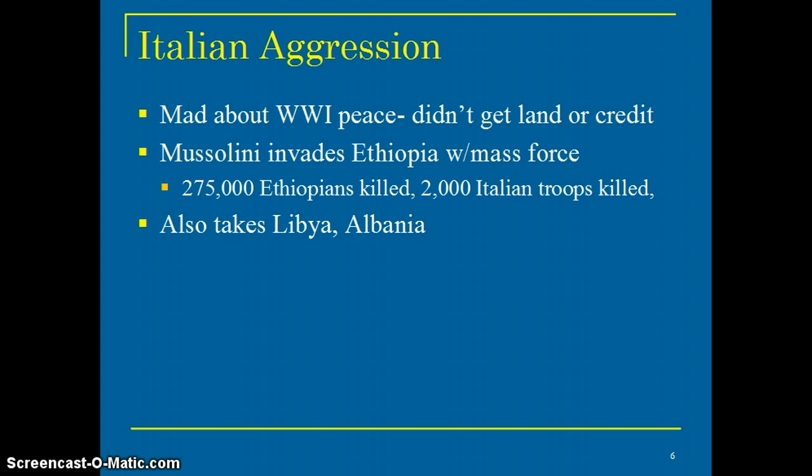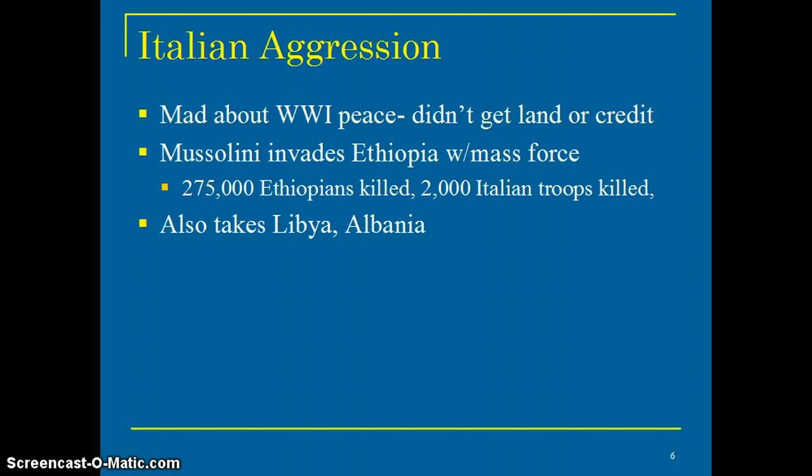The Italian aggression. The Italians are mad about World War I. First of all, they were on the other side in World War I at the beginning, then they switched over to the Allies in the middle of the war, and they were hoping that they'd get some territories and some lands from the German and Austrian Empire. So that causes some problems. They didn't get land, they didn't get credit, and they felt disrespected, and so they leave kind of pouty. Okay. The depression kicks into Italy, and it kicks their butts.